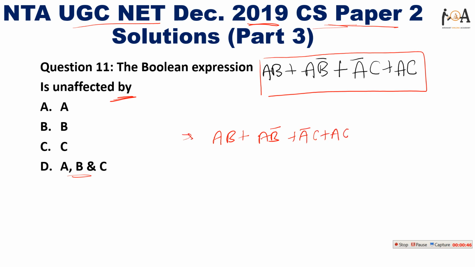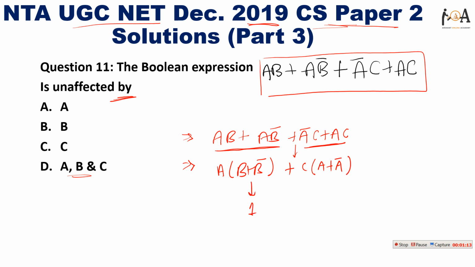So we just need to apply some Boolean identities there. We need to solve it according to Boolean algebra. In this expression, if I take A as common, B plus B bar, I can write it like this, and for this I can take C as common, and A plus A bar is there. Now further, B plus B bar is nothing but 1 and A plus A bar is nothing but 1. So A dot 1 plus C dot 1. So ultimately I am getting A plus C.